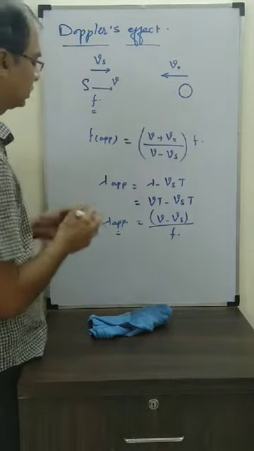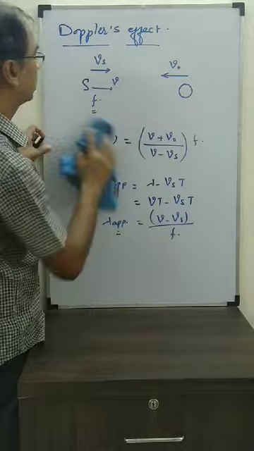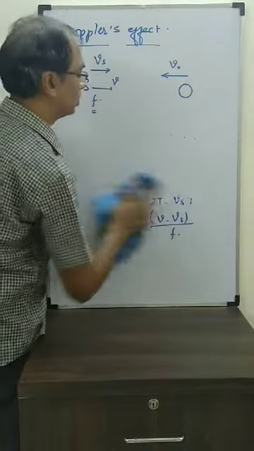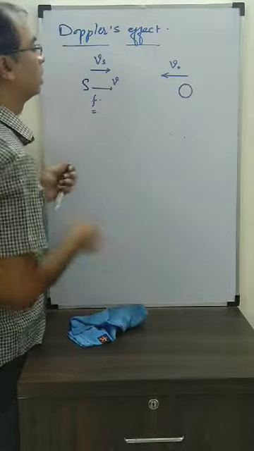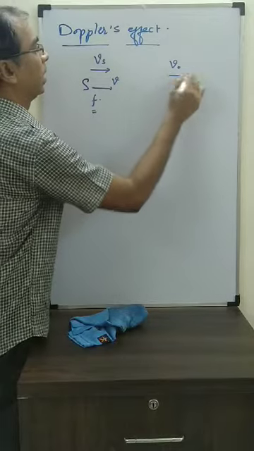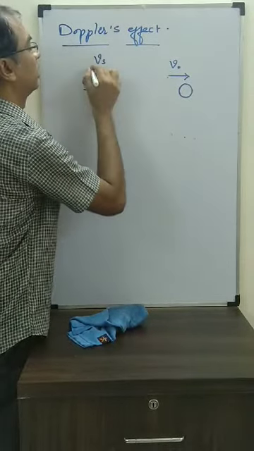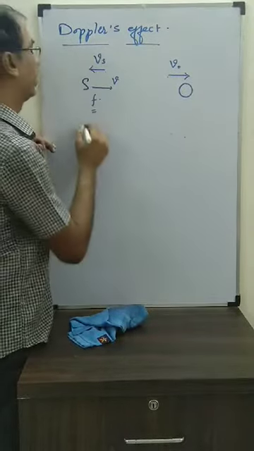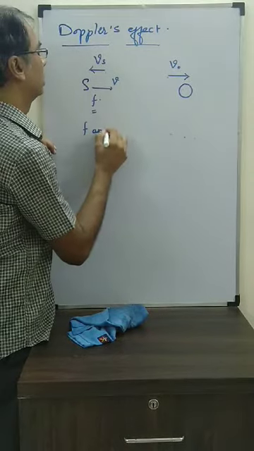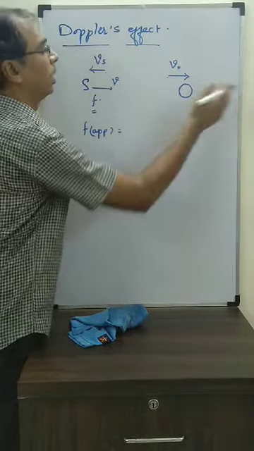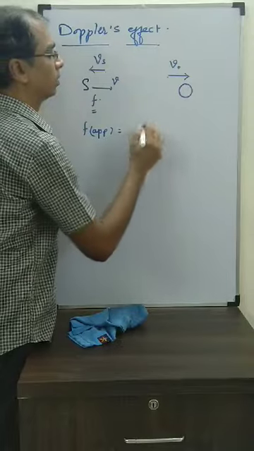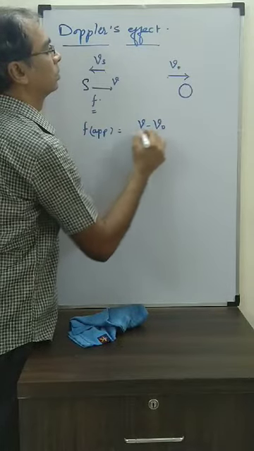Now another case we can see in this one. What can be the other case? Both are going away from each other. VO is in one direction here and Vs is in the other direction. So what will be F apparent? It's very easy. Now this time the observer is going away, so in the numerator we will write V minus VO.